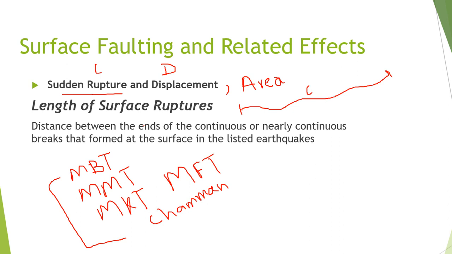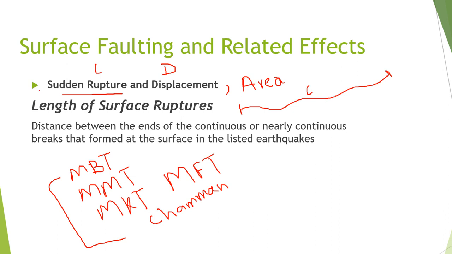The greater the magnitude of the earthquake, the greater the displacement produced along the fault, and the greater the area activated during the earthquake, right? So we now need to quantify these things. The theoretical background is okay. We know this should happen if the magnitude is greater, but all these things need to be quantified.